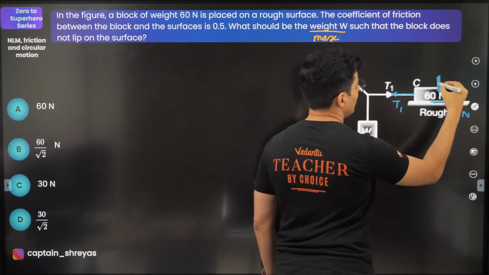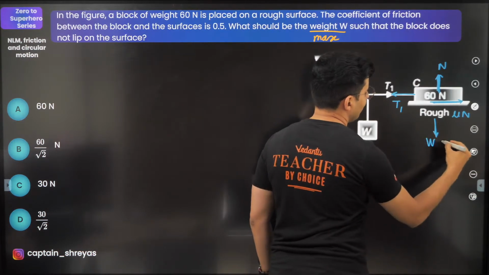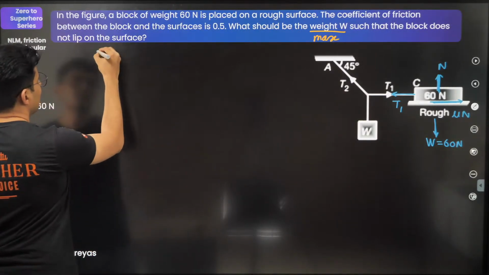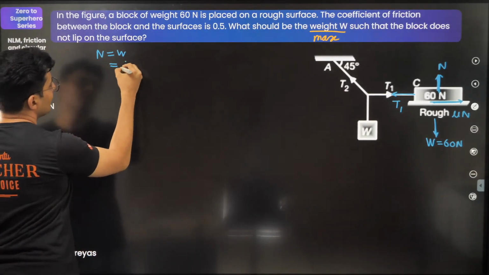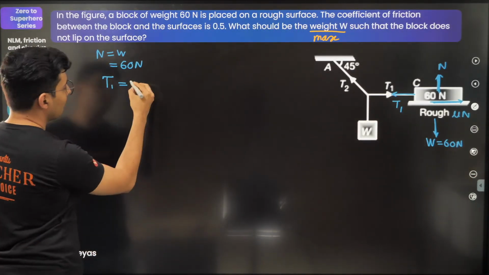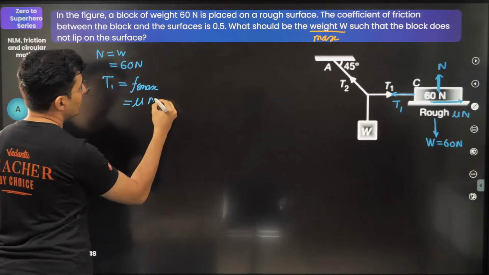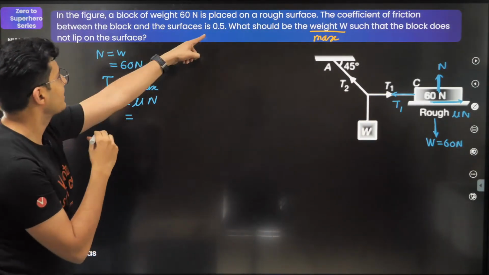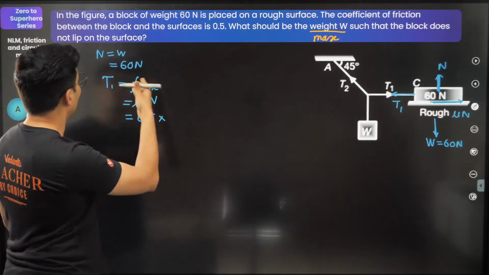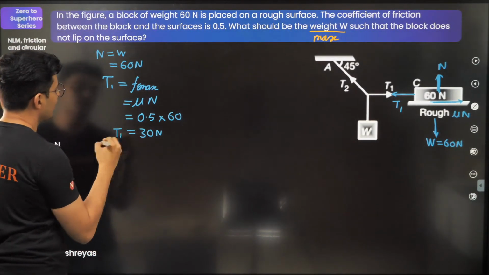This is your normal. The normal will be equal to the weight, and weight will be 60 Newton for this block. So from here, normal should be equal to weight, which is equal to 60 Newton, and the tension force should be balancing the frictional force, the maximum value, which is nothing but mu into N. Mu value is 0.5. Normal value is, I found it out here, 60. So this will just become 30 Newton. So that's your T1 value.